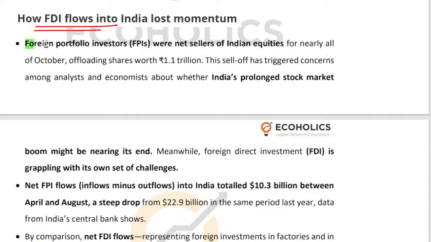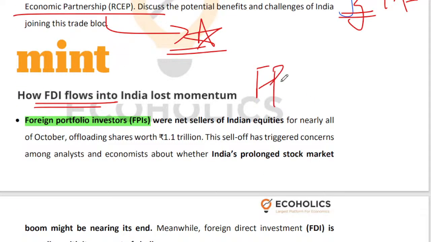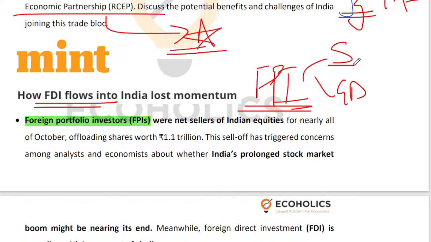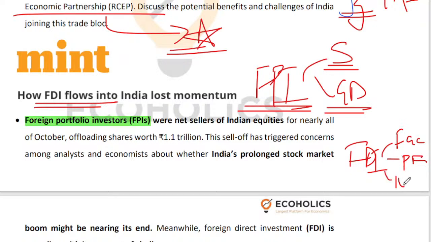Foreign portfolio investors. FPI is the kind of money which is essentially coming into the stock market, or money which is getting invested in government debt. So that money is called foreign portfolio investment: stock market kind of investment, or investment into government debt or corporate debt. On the other hand, foreign direct investment is more like your factory kind of investment. Somebody is coming and putting up a production facility, or picking up a more than 10% stake in a particular company. That kind of investment is foreign direct investment.